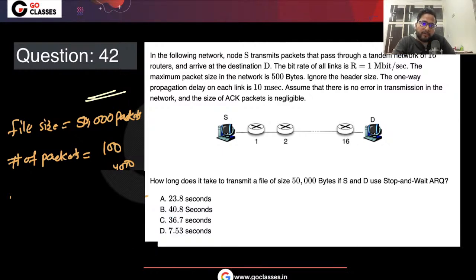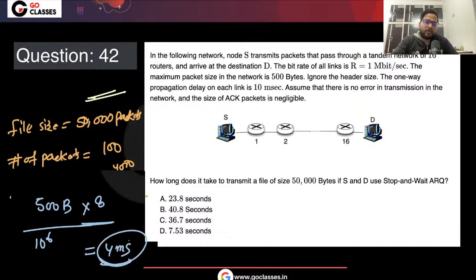Length is 500 bytes divided by bandwidth, right? The bit rate of all the links is 1 megabit, so 10 to the power 6, mega, per second. Finally it will be in seconds, but since the length is in bytes, I convert it to bits. So finally it is 4 milliseconds only.